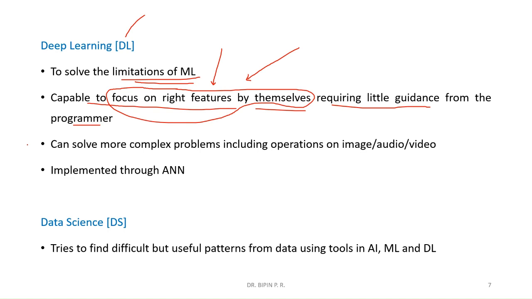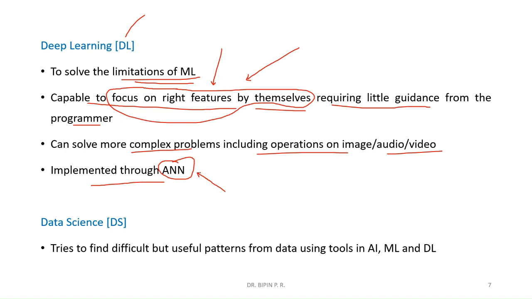Automatically, the deep learning algorithms select the features and do the rest of the actions. We will see one by one. It can solve more complex problems, including operations on image, audio, and video. Deep learning algorithms are implemented using artificial neural networks, ANN.